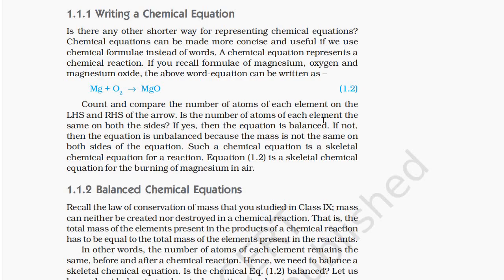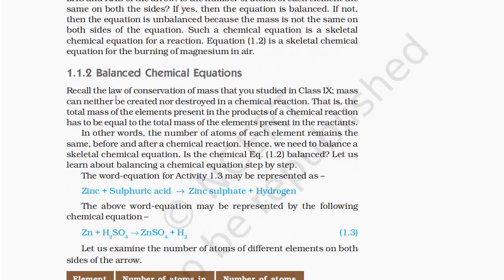Is the number of atoms of each element the same on both the sides? If yes, then the equation is balanced. If not, then the equation is unbalanced because the mass is not the same on both sides of the equation. Such a chemical equation is a skeletal chemical equation for a reaction. Equation 1.2 is a skeletal chemical equation for the burning of magnesium in air. Balanced chemical equations. Recall the law of conservation of mass that you have studied in class 9th.